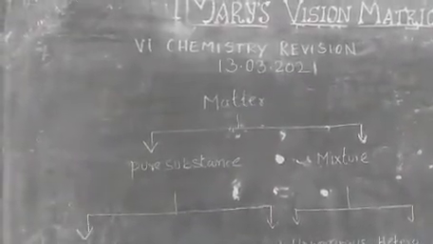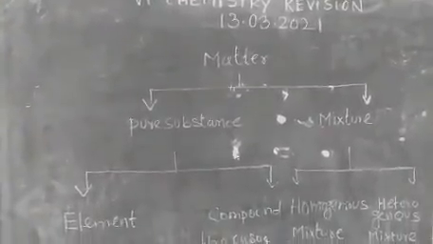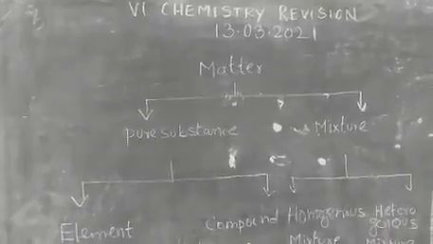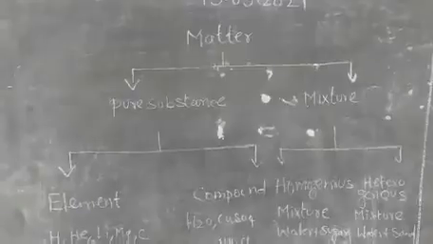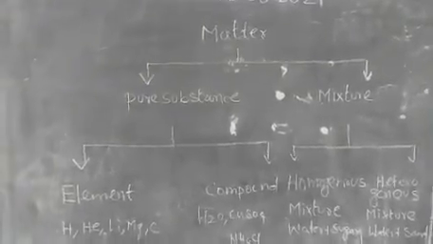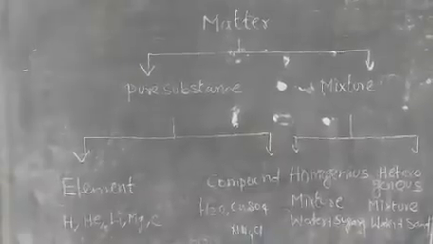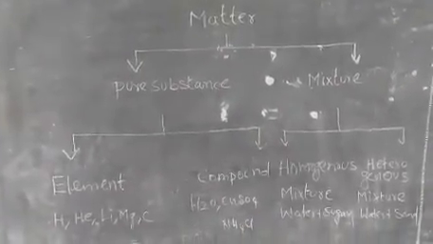Pure substances are further classified in two ways: one is element, another one is compound. Mixtures are also classified into two: one is homogeneous mixture, another one is heterogeneous mixture. For example, elements are hydrogen, helium, lithium, magnesium, carbon. For compounds, we get examples like H2O, copper sulfate, ammonium chloride.